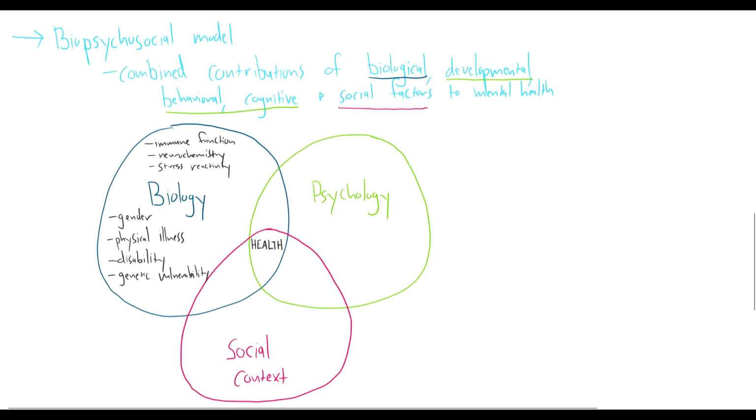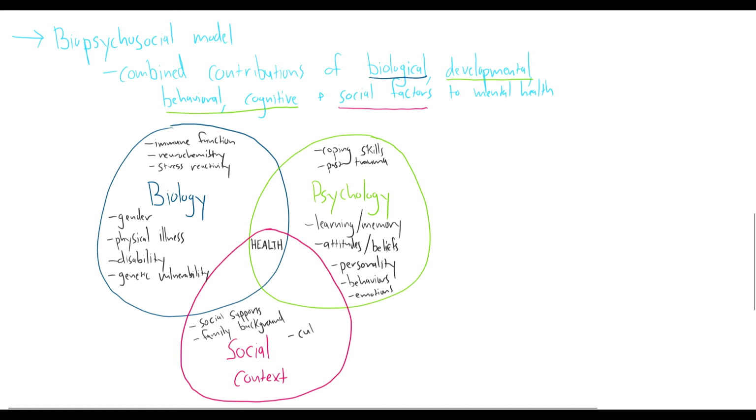In the psychology realm, we can look at learning and memory processes, attitudes and beliefs, differences in personality, behaviors, emotions, coping skills, and past trauma. In our social context realm, we can look at social supports, family background, cultural traditions, educational background, and socioeconomic status. So we can look at all of these factors to get an understanding of the etiology of a mental illness.